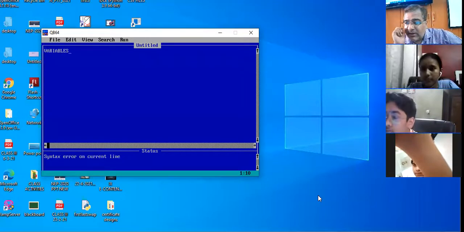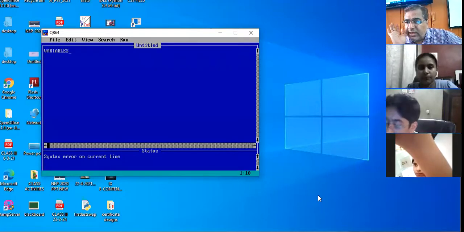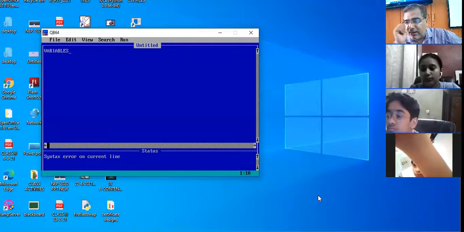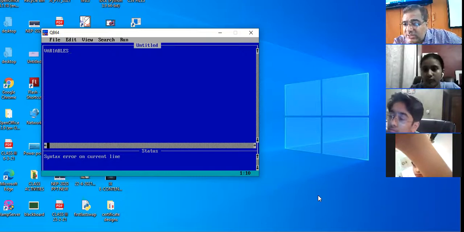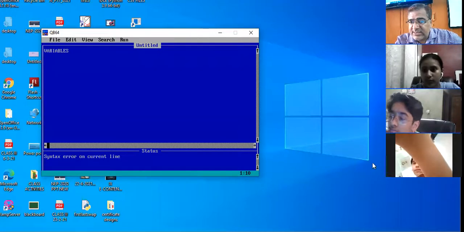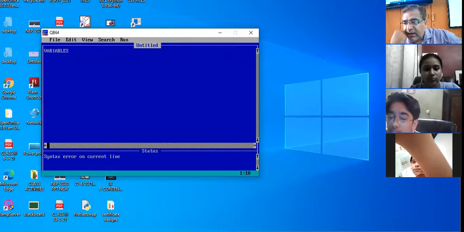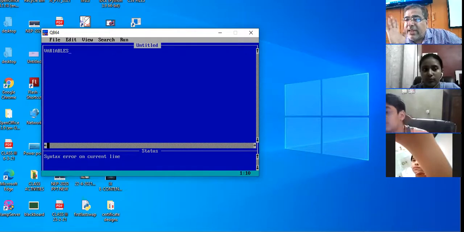In your colony where your house is, suppose you live in Dilbag Nagar. In Dilbag Nagar colony, your house has a particular address. For example, Bhavya's house address is 129 Dilbag Nagar. I am giving an example here.